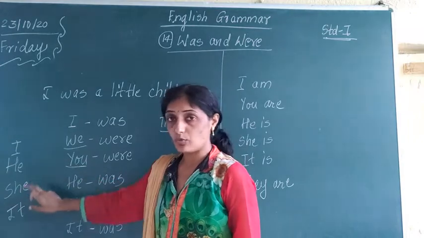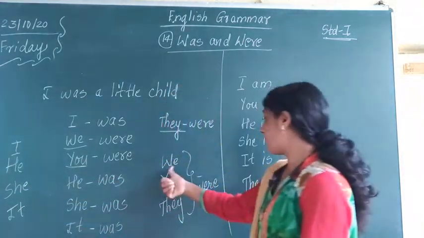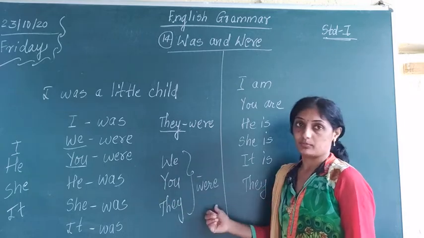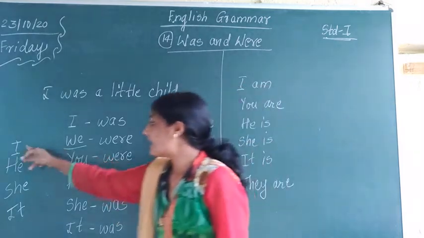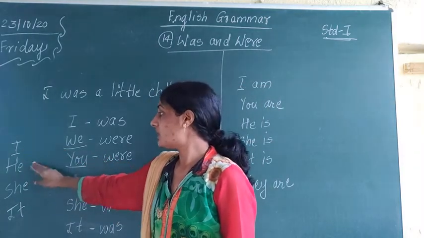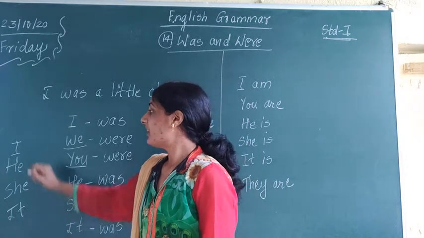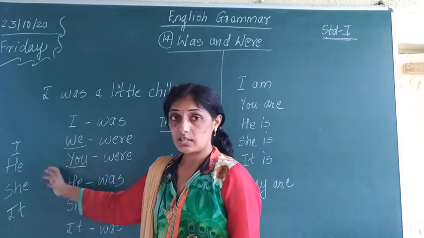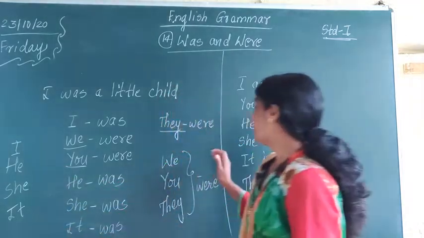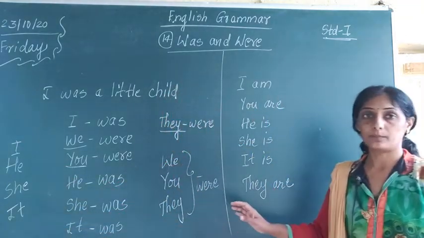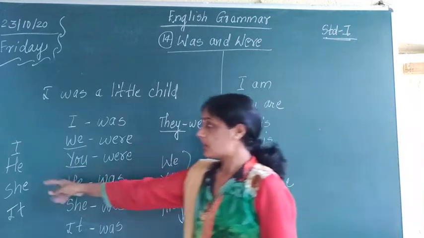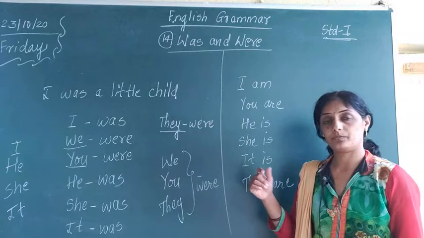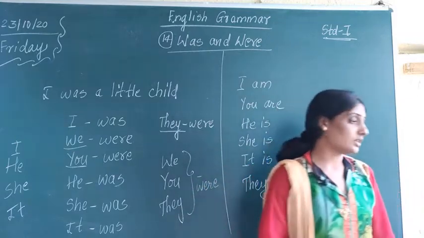I was, he was, she was, it was. We were, you were, they were. Again, I was, he was, she was, it was. We were, you were, they were. Keep in mind all these things, okay?